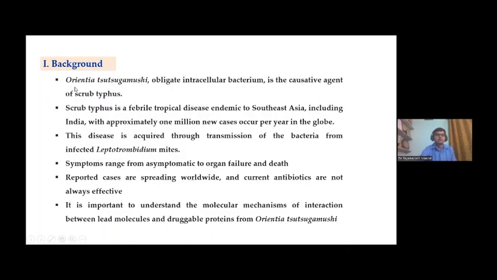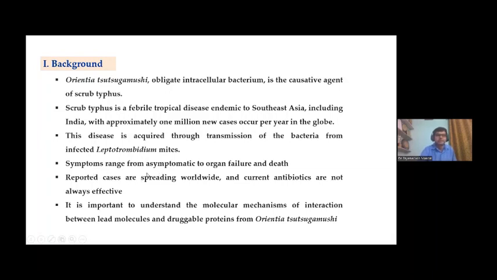So before going to the presentation, this is the background. We know that Orientia tsutsugamushi is an obligate intracellular bacterium that causes scrub typhus, and the antibiotics that are being used for its treatment are not working well. So alternative regimens should be there, and these should be effective and with less side effects. And so we have selected some phytocompounds which are easily available from our locality.